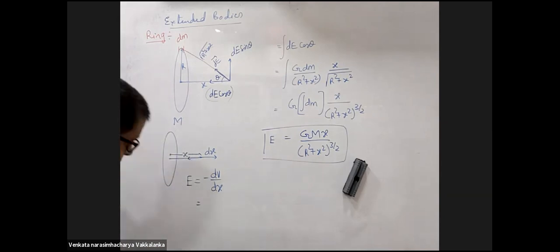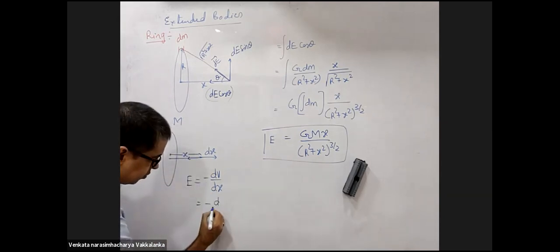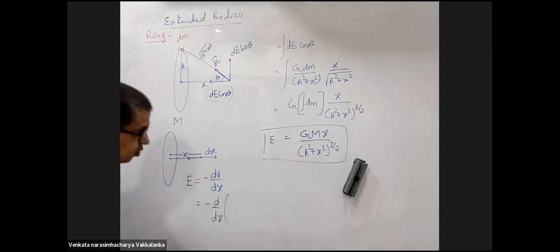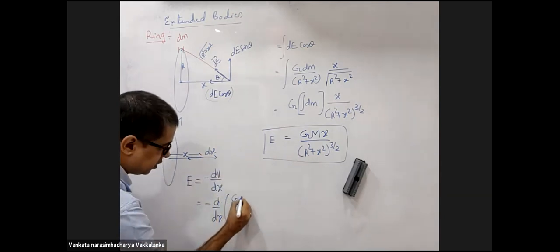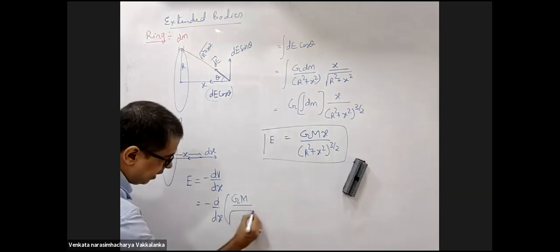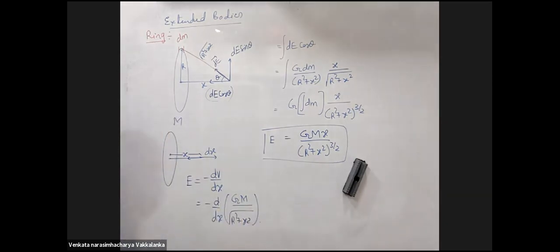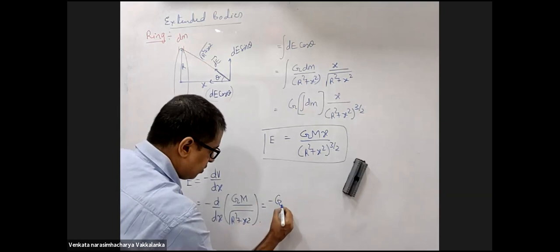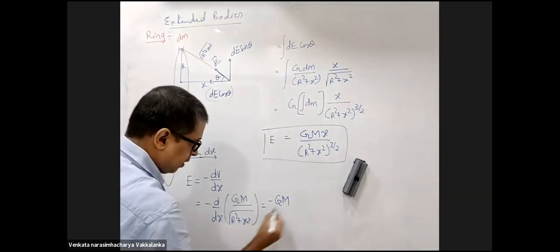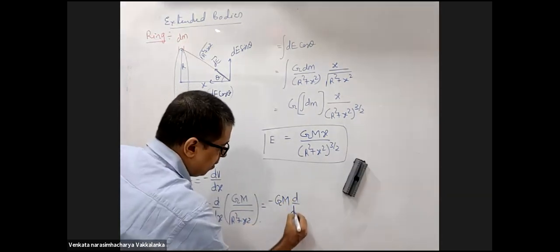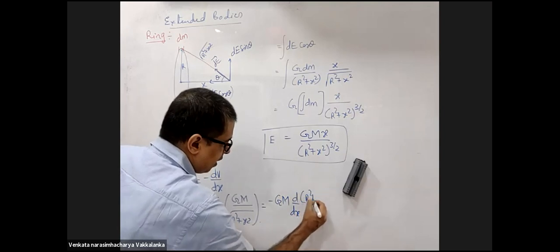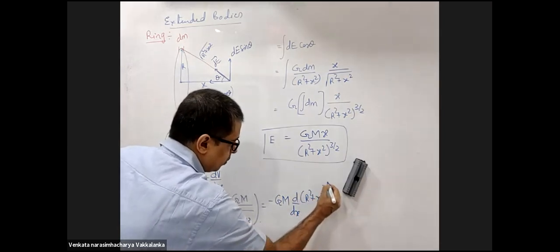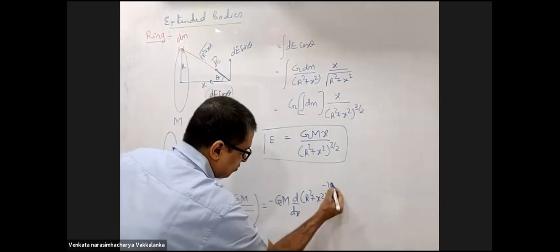Minus d by dx of what was the expression for potential? Gm by root over of r square plus x square. Yes or no? Yes, sir. Minus Gm d by dx of r square plus x square to the power minus half.